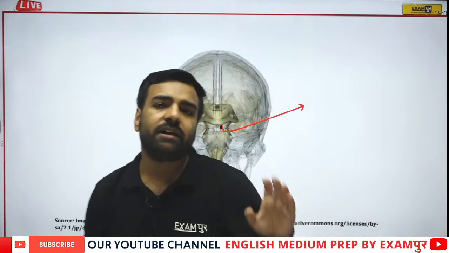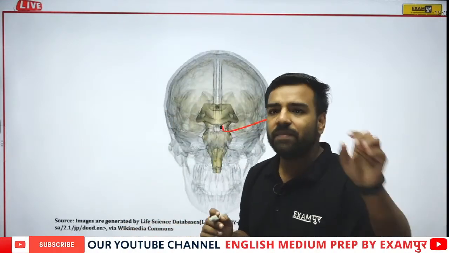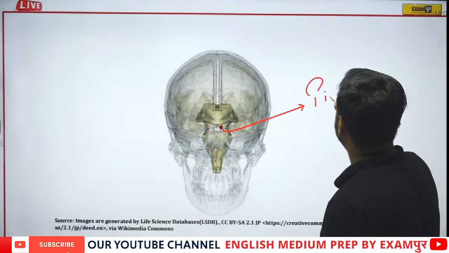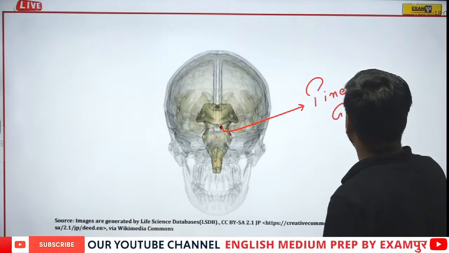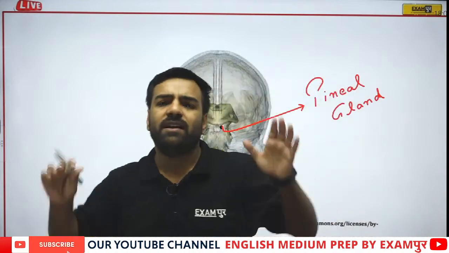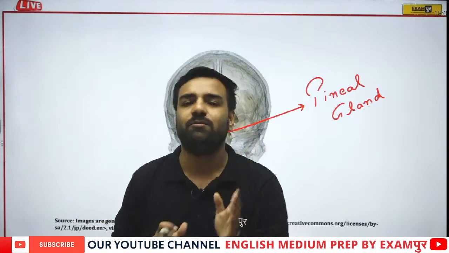Please remember, in the morning I gave you a question of the day, that was the homework question, and you all solved it. Now I am telling you that the pineal gland is the one which is the smallest gland. Somewhere you may find in a question that there is an option of pituitary, and we think that pituitary is the smallest. No, pineal is the smallest.